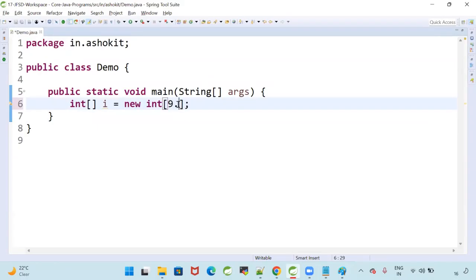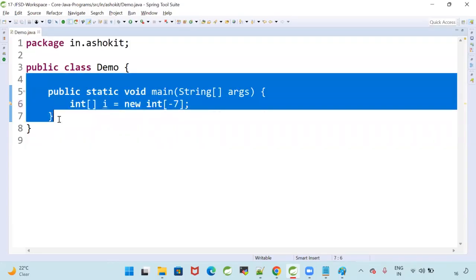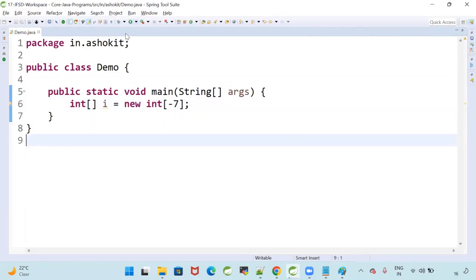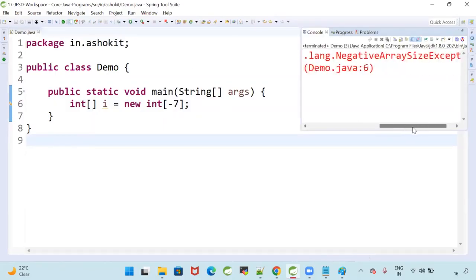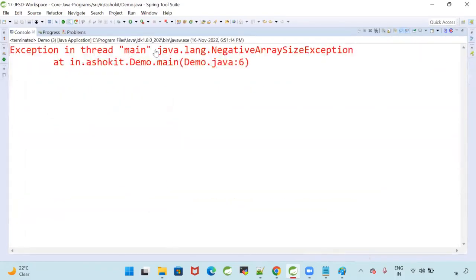If I give the array size like this, it is invalid, an error. Why error? I cannot create an array with a double size. I need to create the array with an int size. Int means a number, which can be positive or negative. I'm giving a negative value. Am I getting any compile time problem? No. Run this program. Now it failed. What is that? NegativeArraySizeException.